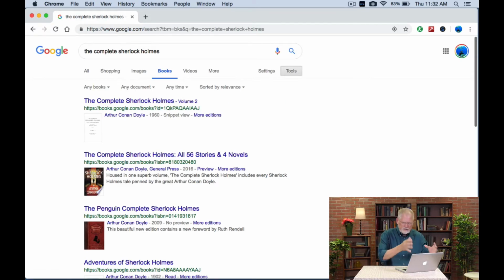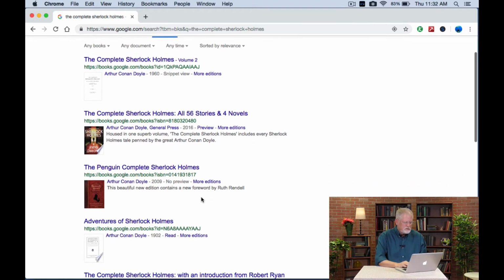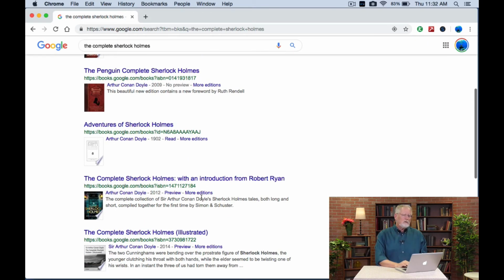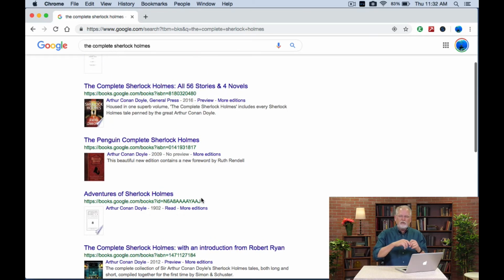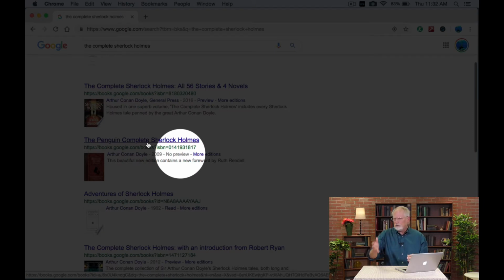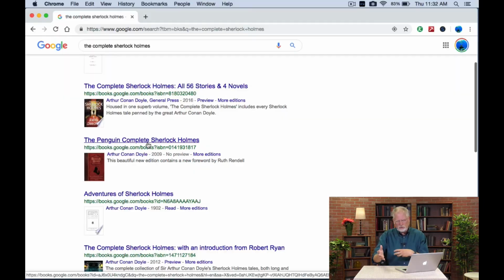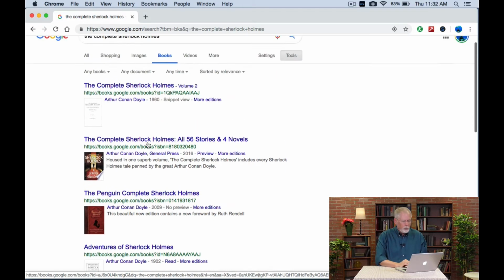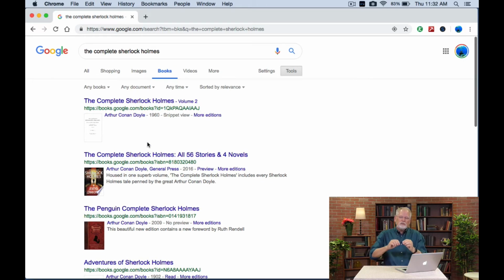You can try different versions of this, but basically what I've got now is lots and lots of books, including different versions of this, that, and the other thing. One thing to know, however, is that Google Books has different kinds of copyright restrictions. Some of these books you can't actually read. So for example, this one right here has no preview. It's in copyright. The author or the copyright holder said you can't show that. That's fine.